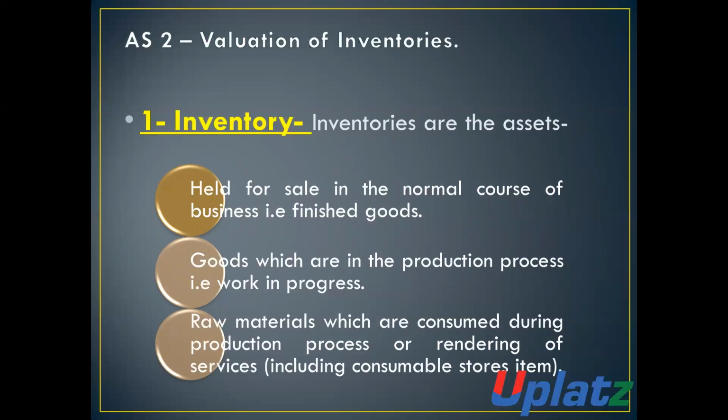For example, we are making a particular product, just like a calculator. Then there are certain calculators which are in progress, which are not in raw form and not in finished form. These are in progress. Then such production in progress will also be considered as inventory.